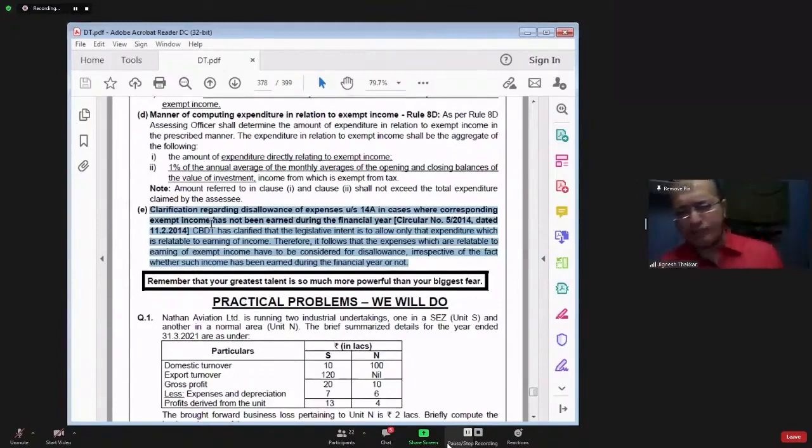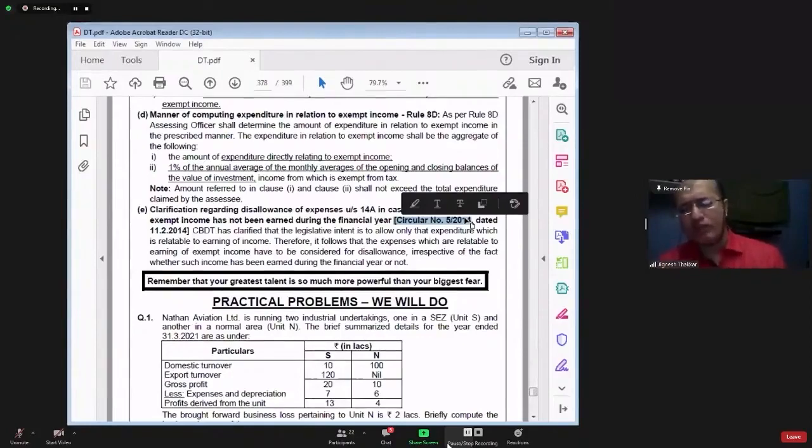So you don't apply this section 14A to me and don't disallow any expenditure. People were claiming that since I don't have the exempt income, you don't apply this formula, don't calculate any expenditure to be disallowed, because I have not incurred any expenditure for earning that exempt income. CBDT came out with a circular in the year 2014. This circular said that in a particular year, if you have not earned the exempt income, that does not mean that you have not incurred the expenditure for earning the exempt income. You might have definitely incurred some expenditure.